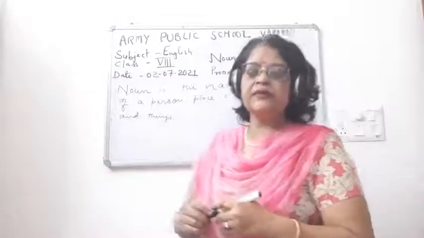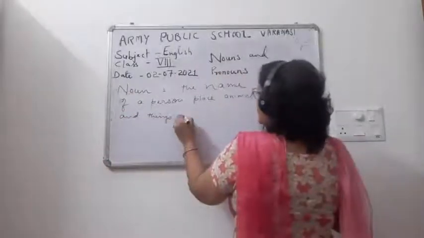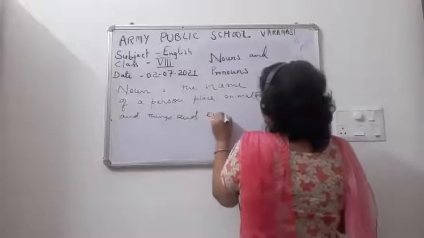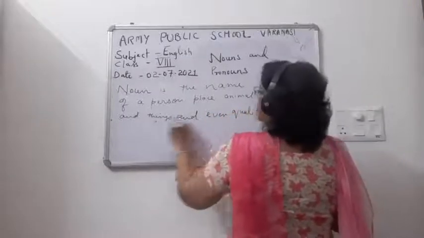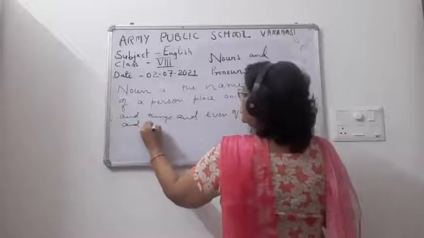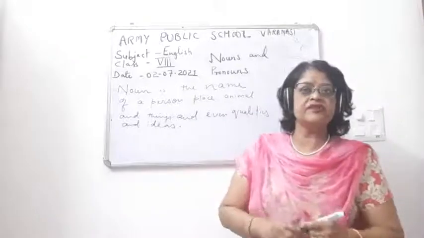So what is a noun? Noun is the name of a person, place, animal, or thing, and even qualities or ideas. Okay, so this is the definition of a noun.